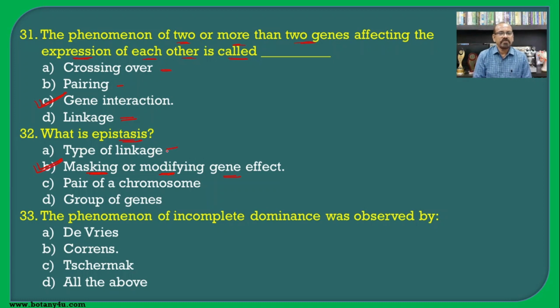As we have known about linkage, when genes are present on the same chromosome, they are known as linked genes. A pair of chromosomes, that is homologous chromosomes, are known as a pair of chromosomes, and the group genes means the total number of genes present on each chromosome. Then the phenomenon of incomplete dominance was observed by, we must remember the name of such a scientist, and this phenomenon of incomplete dominance was discovered by Carl Correns.